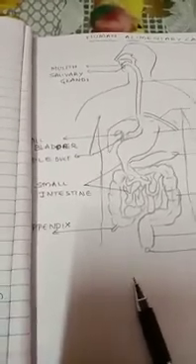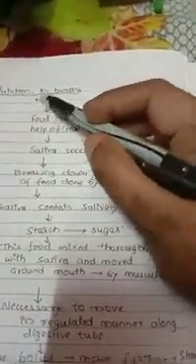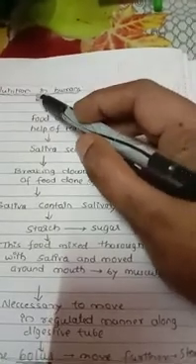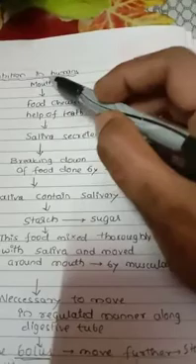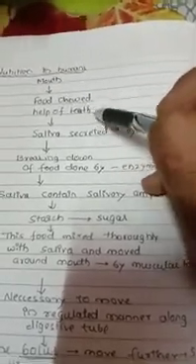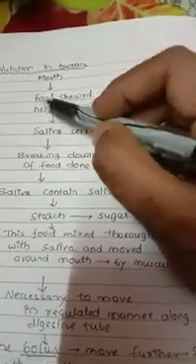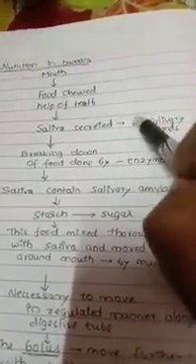Let us see, when the food comes inside the mouth, how the digestive process takes place in the alimentary canal. Nutrition in humans starts with the digestion of food in the mouth. The mouth is a cavity where the food is placed and chewed with the help of teeth. Saliva is secreted by the salivary glands inside the oral cavity.